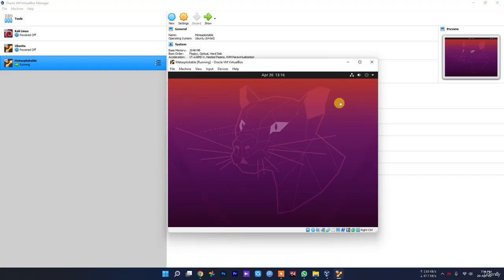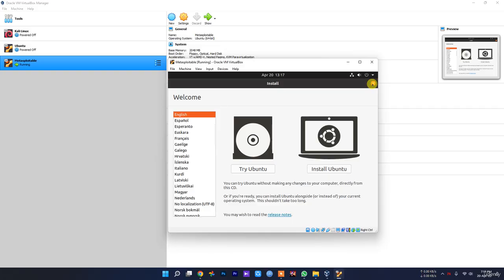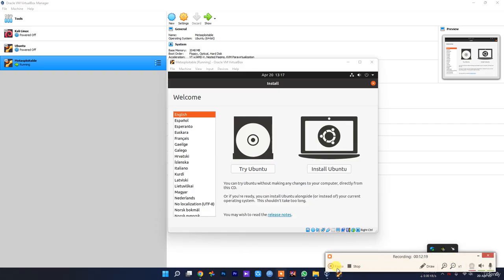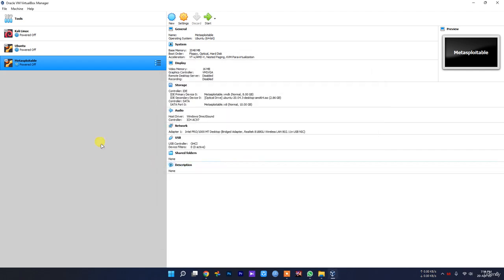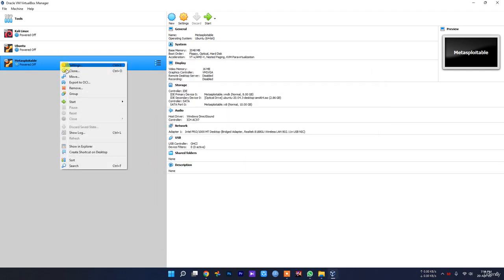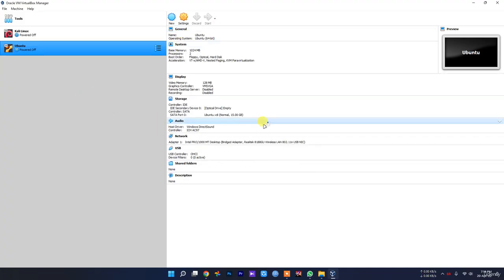Oh, I think maybe I selected the wrong ISO file. That's why it installed an Ubuntu one. Okay, let me check. Let me pause. So mistakenly I selected another ISO. So let me start my process again. Let's delete all of this, remove, delete all files. Let's start again.